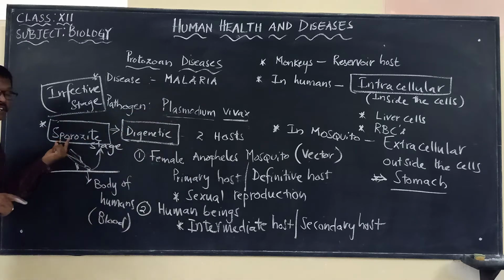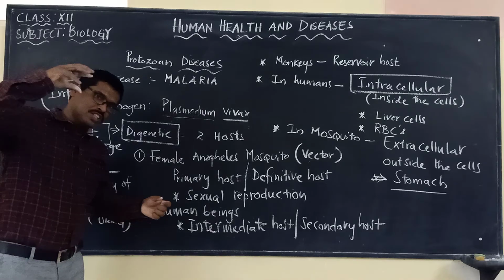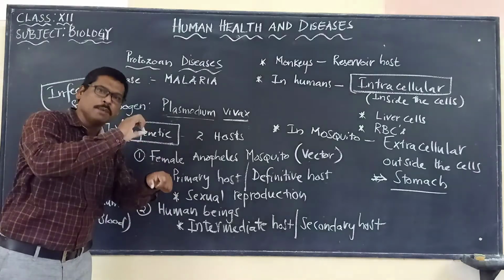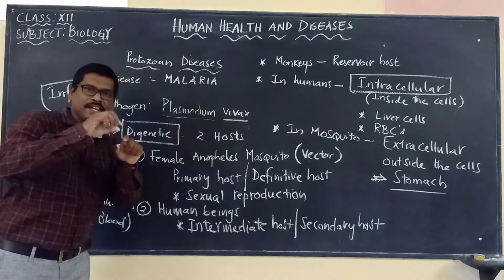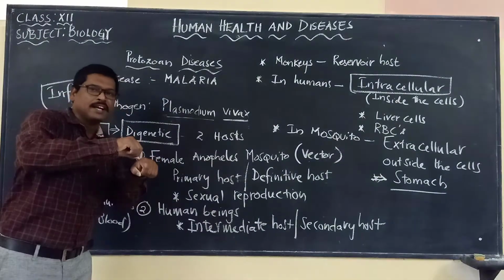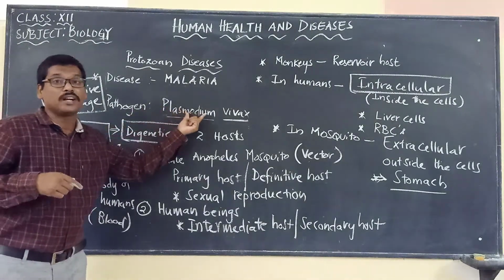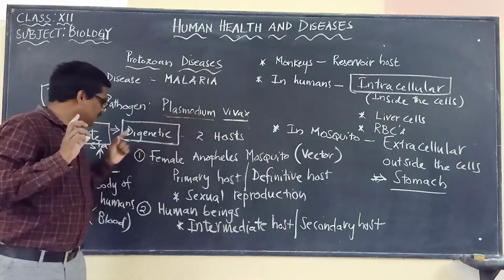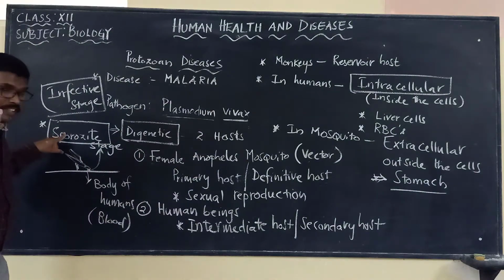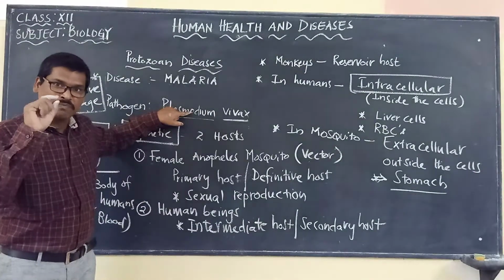Your answer should be what? Sporozoite stage. Okay, sporozoite stage. So here what you have to remember, when a mosquito comes and bites a healthy person, from its salivary glands it is injecting this sporozoite. It is a stage in the life cycle of what? Plasmodium vivax. The sporozoite is a stage in the life cycle of Plasmodium vivax.